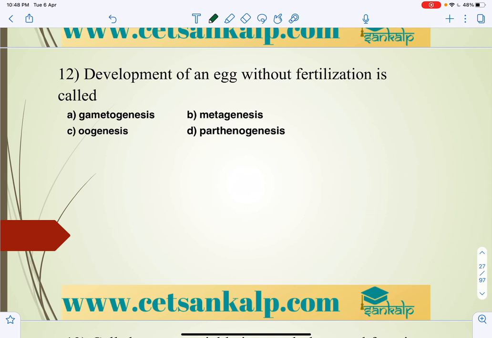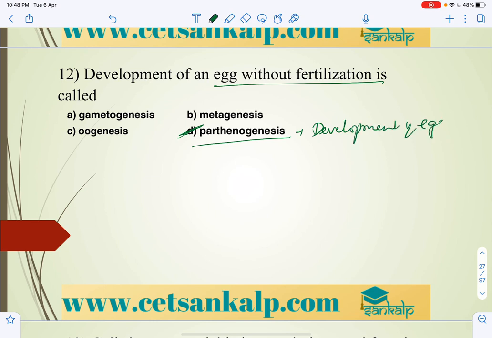Development of an egg without fertilization. So we know that generally that is parthenogenesis. So parthenogenesis is the development of the female gamete directly into a young one, right? That is parthenogenesis. So parthenogenesis, what is it? It's a process where you can say the development of the egg, or you can say the ovum, directly into a complete individual. So into a complete individual, once it grows, that is called parthenogenesis.